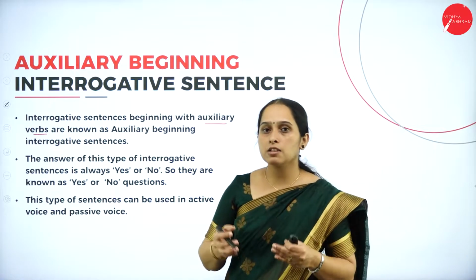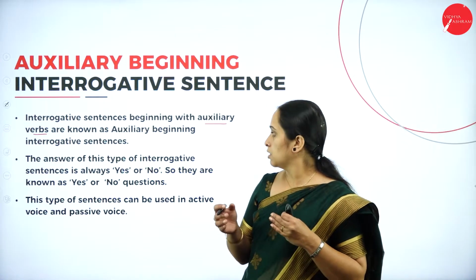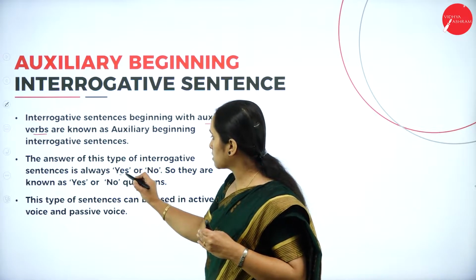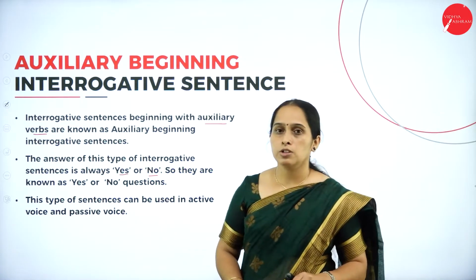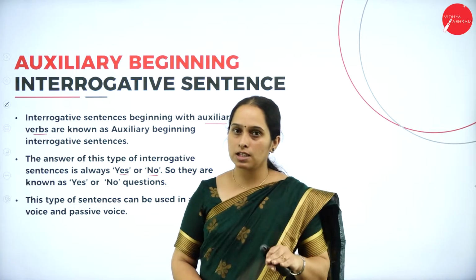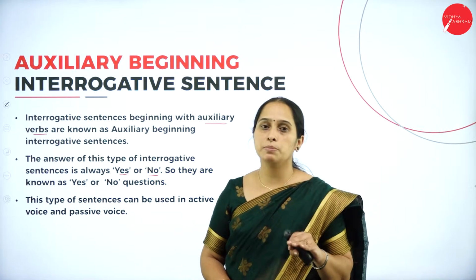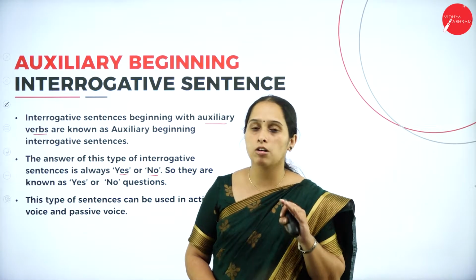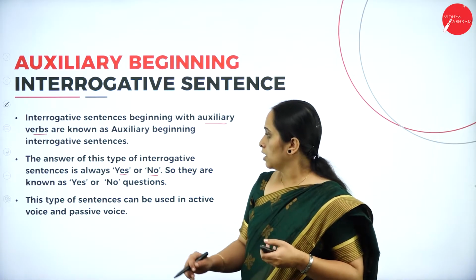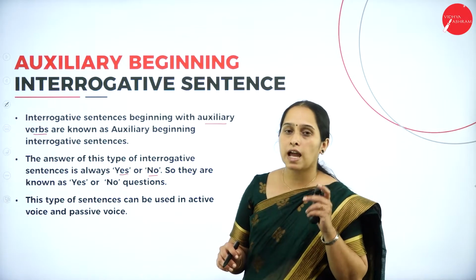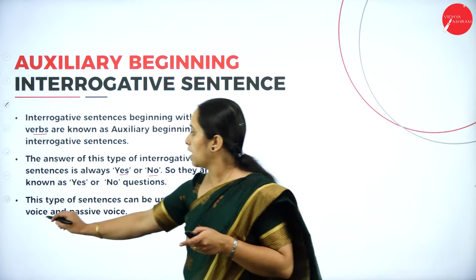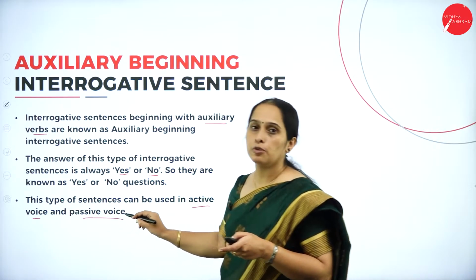The answer of this type of interrogative sentence is always yes or no. So we call this yes or no questions. This type of sentences can be used both in active voice as well as passive voice.